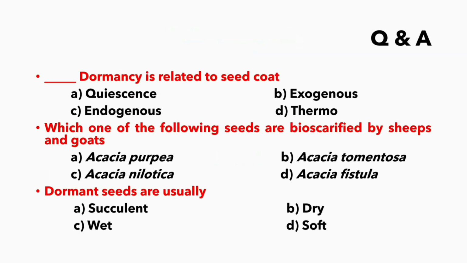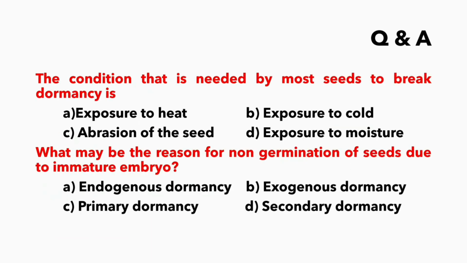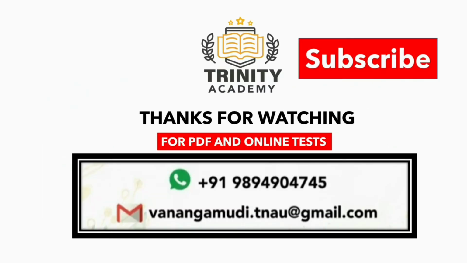Friends, we have completed chapter 8 part 2 of unit 3 and now we are going to see important questions and answers from this topic. Dash dormancy is related to seed coat. Exogenous. Which one of the following seeds are bioscarified by sheep and goats? Acacia nilotica. Dormant seeds are usually wet. The condition that is needed by most seeds to break dormancy is exposure to moisture. What may be the reason for non-germination of seeds due to immature embryo? Endogenous dormancy.